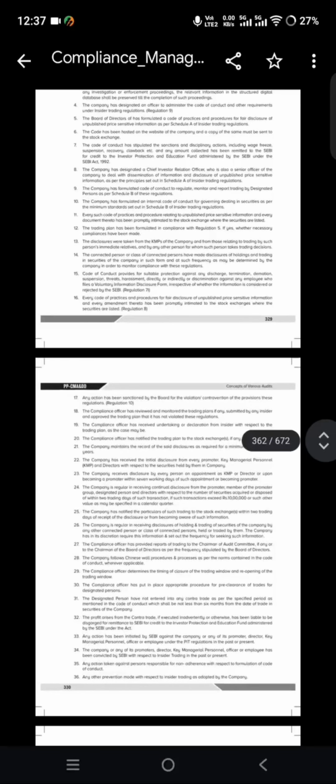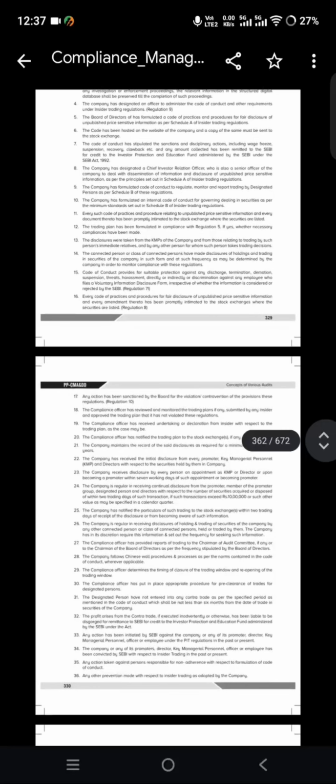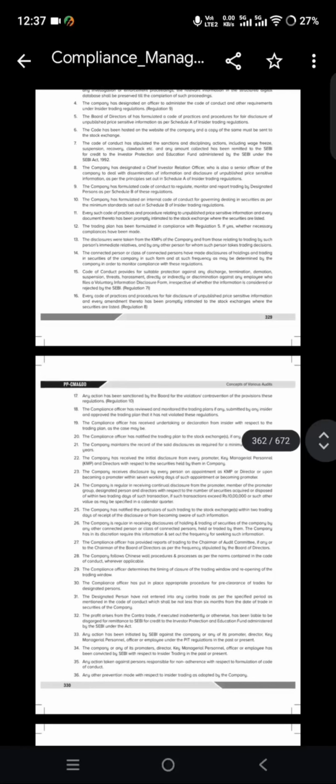Next, 28, the company follows a Chinese wall procedure and process. The compliance officer has put in place appropriate procedures for pre-clearance of trades. Next, 35, any action taken against persons responsible for non-adherence with respect to the code of conduct, and any other preventive measure with respect to insider trading as adopted by the company.